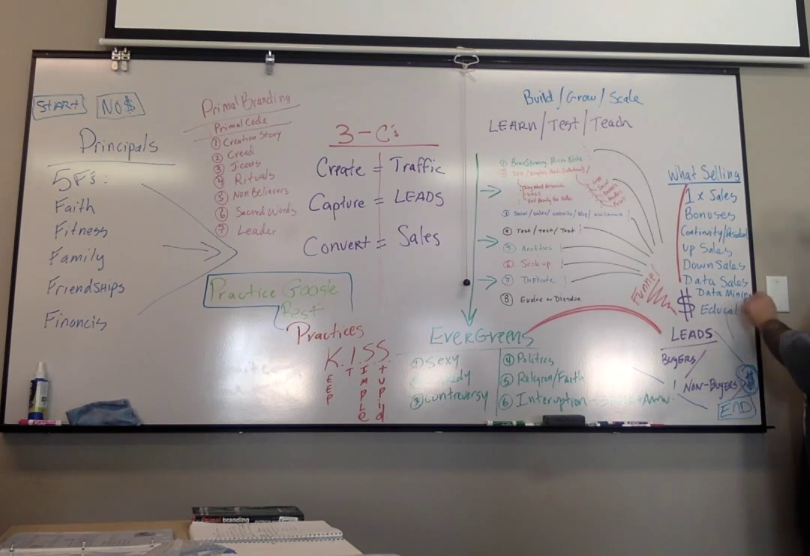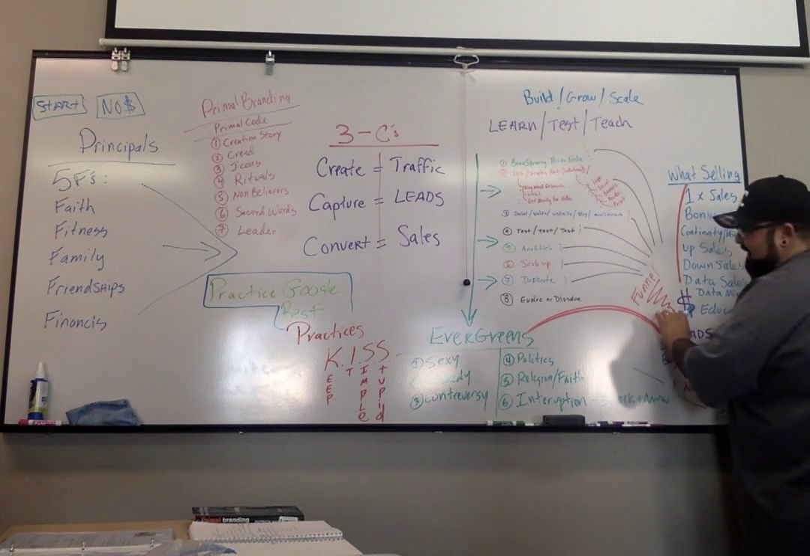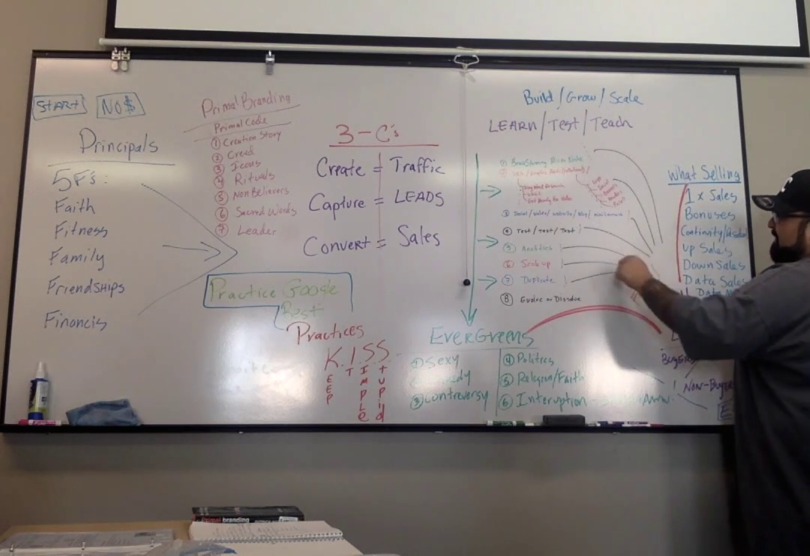So what are we going to sell? We're going to sell education. We're going to data mine our data and sell our data. We're going to downsell and upsell. We're going to have continuity, residual ticket items. We're going to sell bonuses and one-time sales. How are we going to do that? The funnel report, and this is where ASI comes in, right?